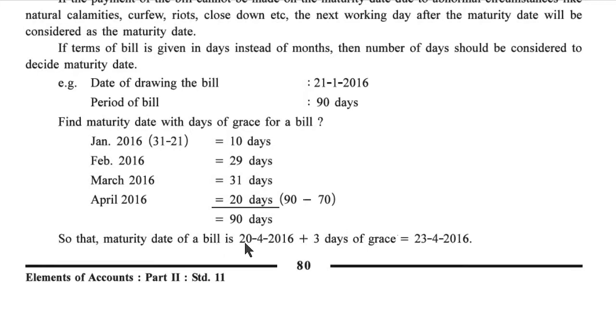So the maturity date of the bill is 20 April 2016 and plus 3 days grace. So 20 plus 21, 22 and 23. 23 April 2016.